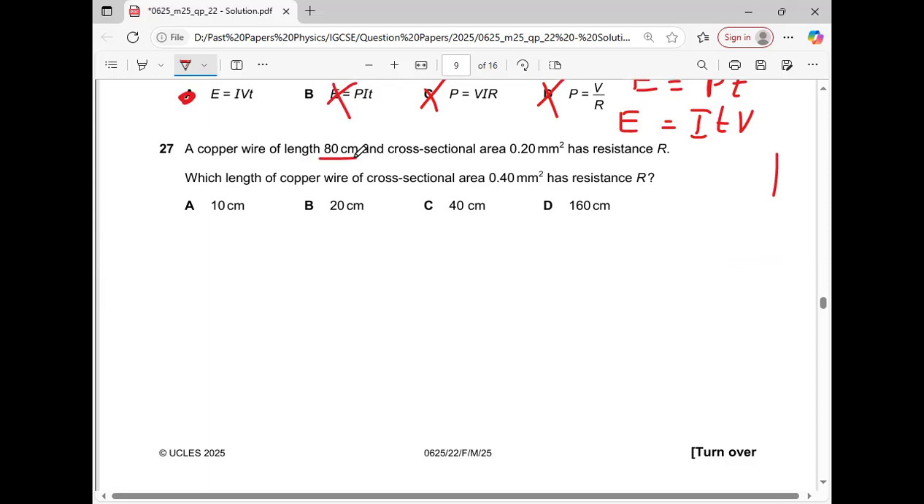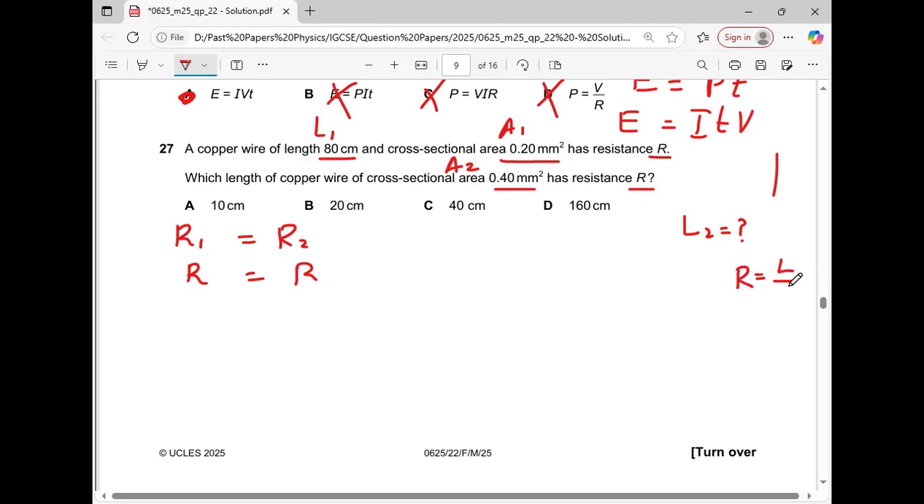A copper wire of length 80 centimeter, L1, and area 0.20 square millimeter, A1, has a resistance R. What length of the copper wire with cross-sectional area A2 has the same resistance R? Okay, we have to find L2. Both have the same resistance, R1 is equal to R2. Since they have the same resistance, that is equal to R. And what was the formula? R is equal to length over area. So